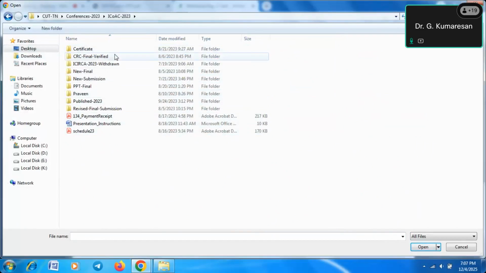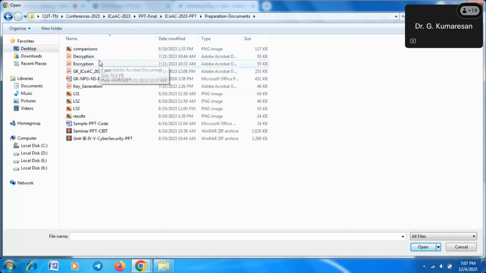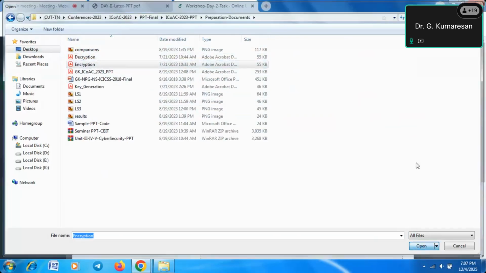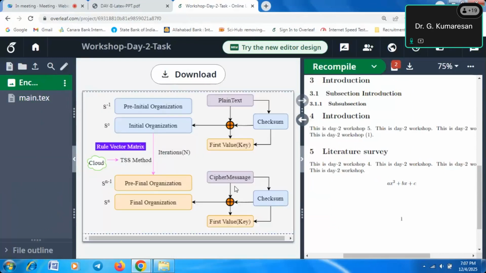Some of the figures actually we need to take. So many figures are there. Encryption or decryption. Okay, encryption, one image is there, so I upload this image into this LaTeX software. Okay, already it was uploaded. What is the name of this? This is the encryption PDF image. I want to upload this image into the LaTeX document.